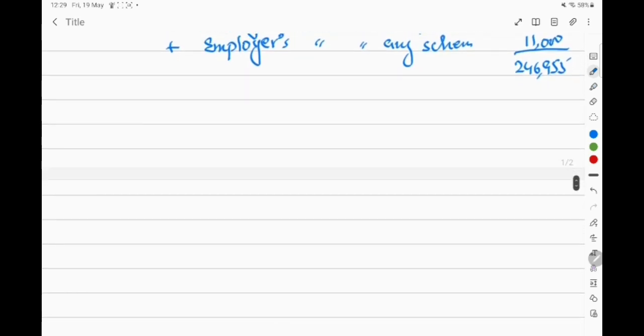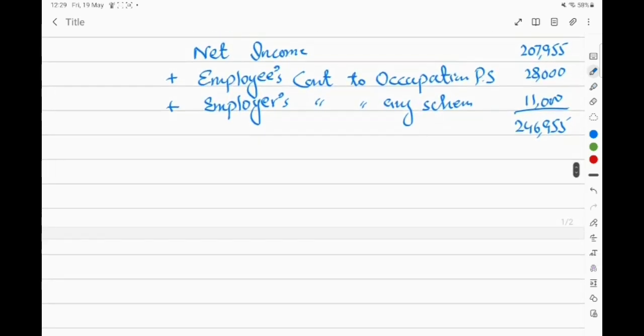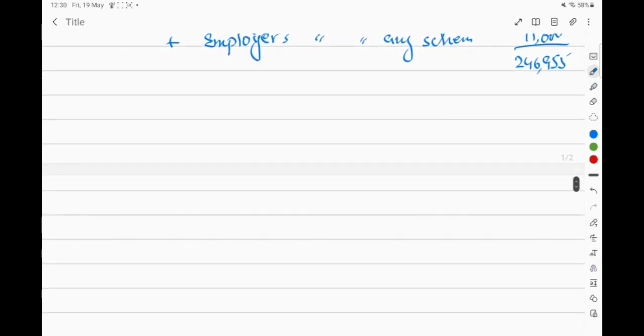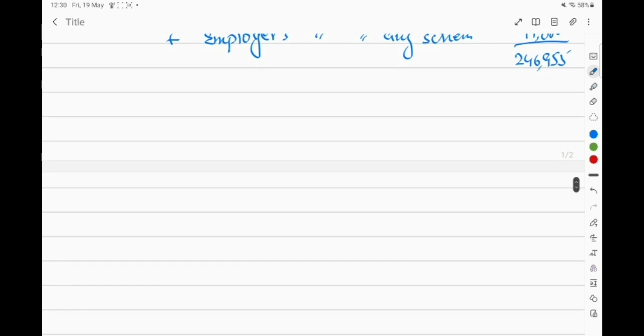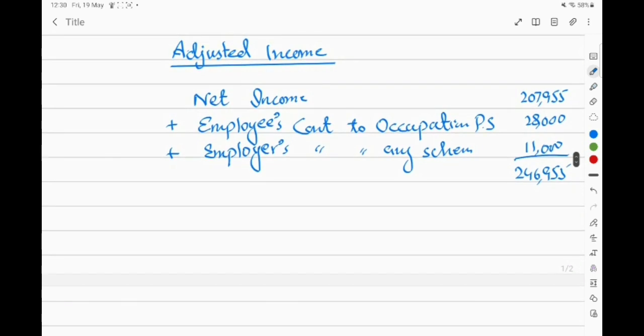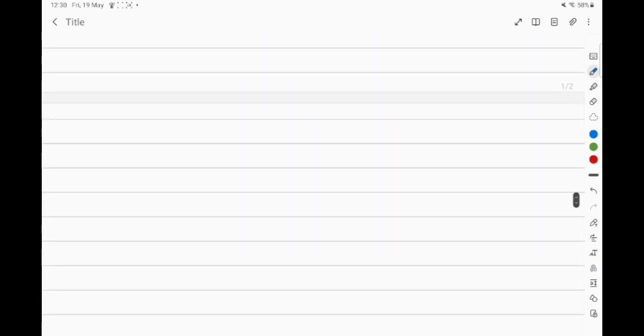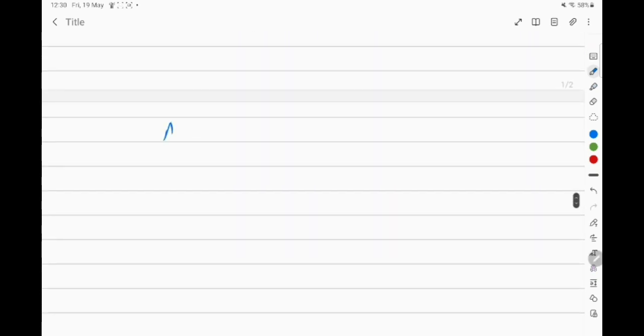And we know another rule that if your adjusted income is greater than 2,40,000, you have to adjust your annual allowance. So adjustment in annual allowance.